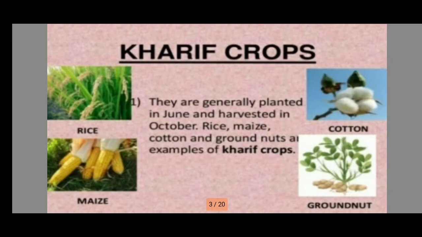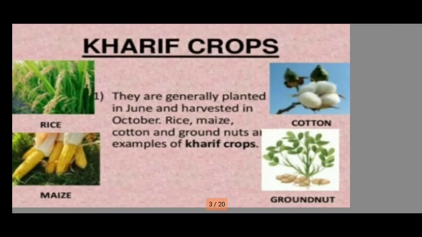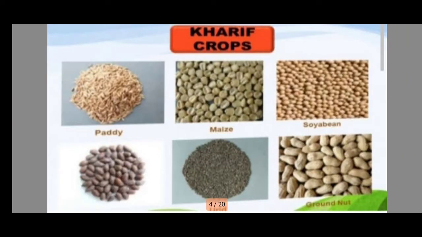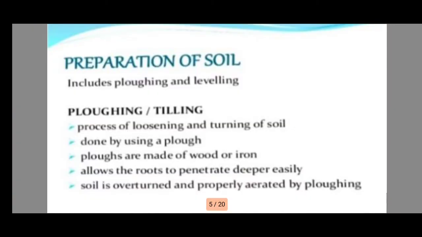Kharif crops. Kharif crops are rice, maize, cotton and groundnut. These are the Kharif crops. And paddy, maize and soybean are the seeds of these Kharif crops. You can see the groundnut in the picture. So these are the Kharif crops.